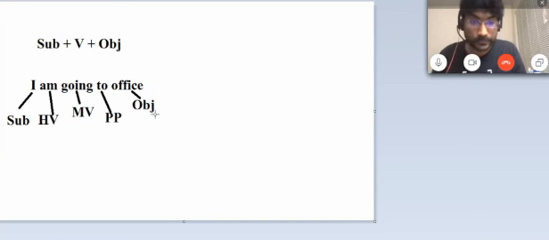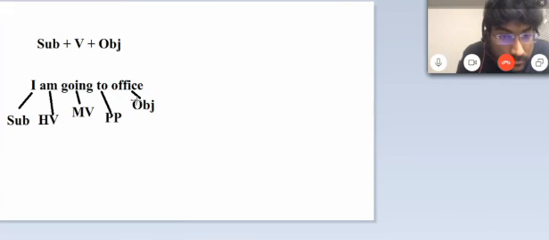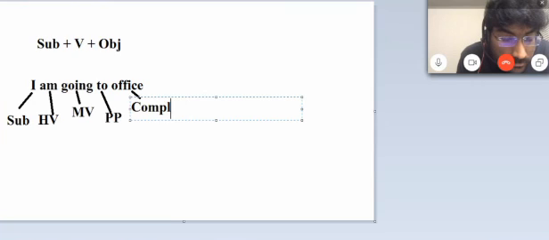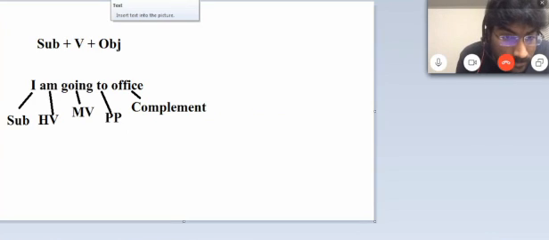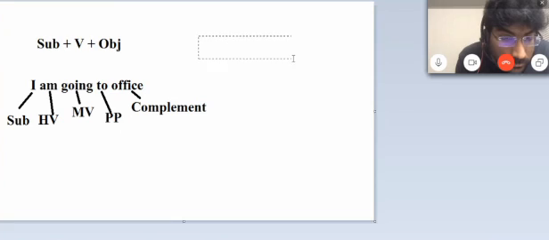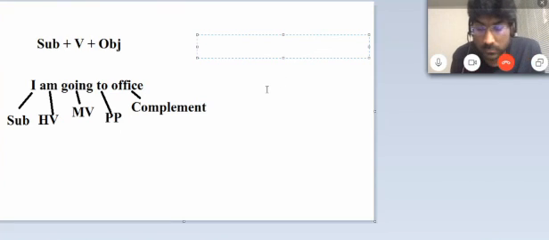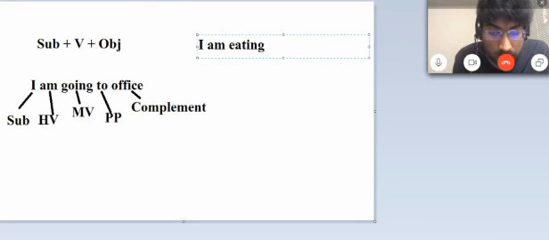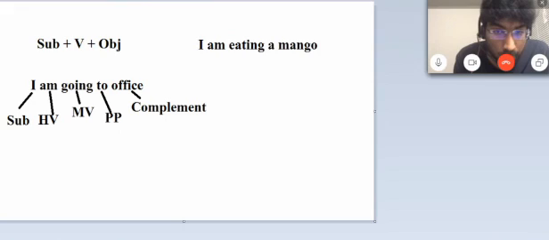Okay. Now see here carefully. I'm writing something here: complement. Now, confusion. Okay. I'm making one more sentence. This is very important to understand. I am eating a mango.